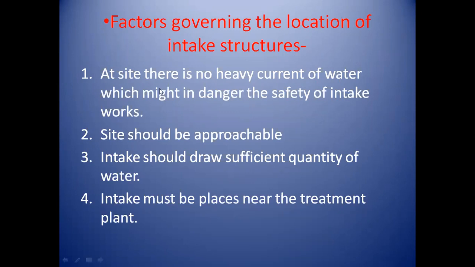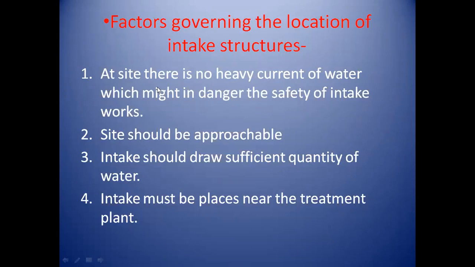Now in this lecture we are going to discuss first the factors governing the location of intake structure. The factors which affect the location of intake structure are as follows. First one, at the site there is no heavy current of water which might endanger the safety of intake works.